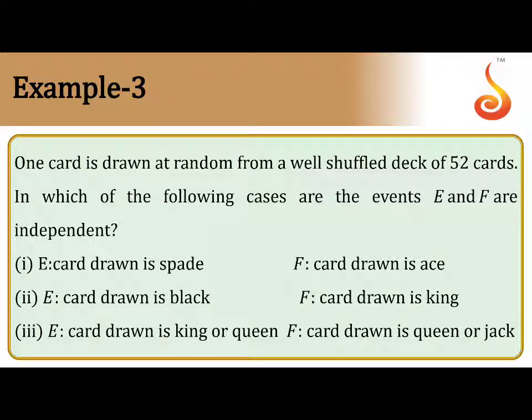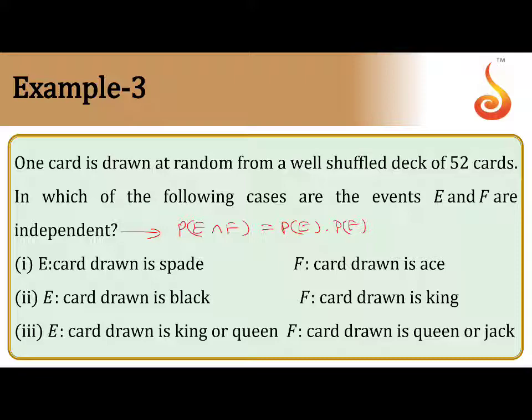A card is drawn at random from a well shuffled pack of 52 cards. In which of the following cases are the events E and F independent events? What is the condition for independent events? You have to prove that P of E intersection F equals P of E into P of F. Then we call E, F independent events. Otherwise, they are dependent events only.